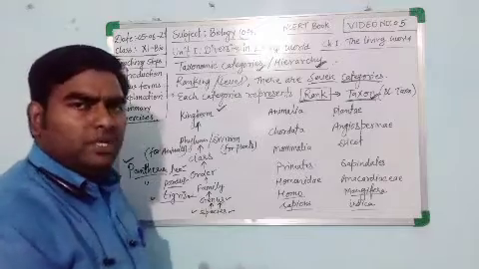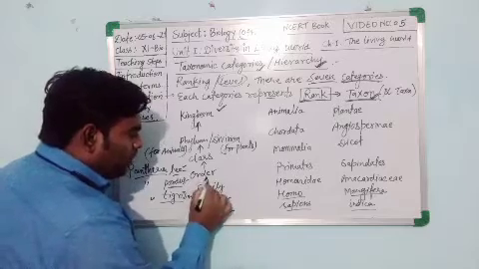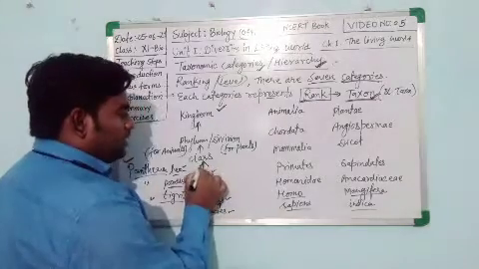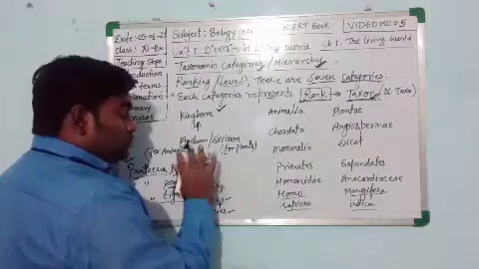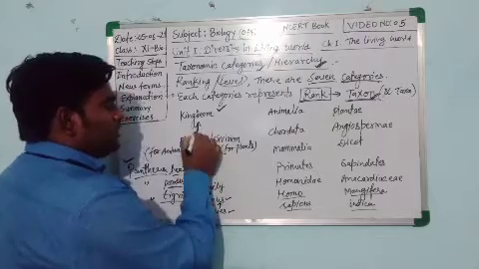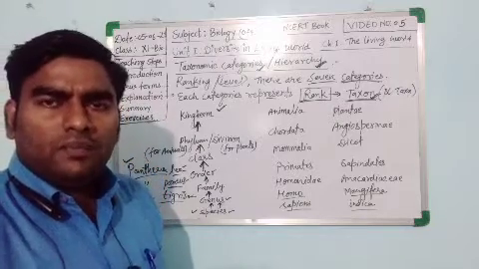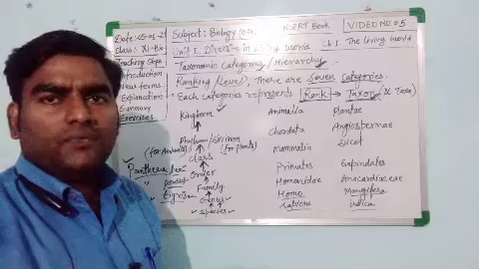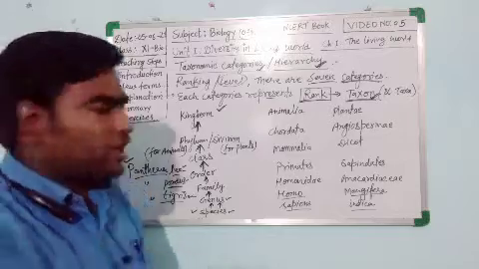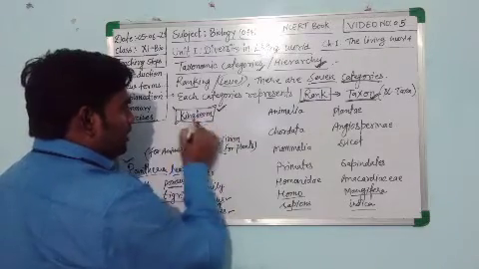So many genera mixed together and form a family. So many families mixed together and form an order. So many orders mixed together and form a class which has single characters. So many classes mixed together and form a phylum or division, and so many phyla mixed together and form a kingdom. For example, phylum Chordata, phylum Echinodermata, phylum Mollusca, phylum Arthropoda, phylum Protozoa, phylum Porifera. So many phyla mix together and they form a single kingdom, that is the kingdom Animalia.